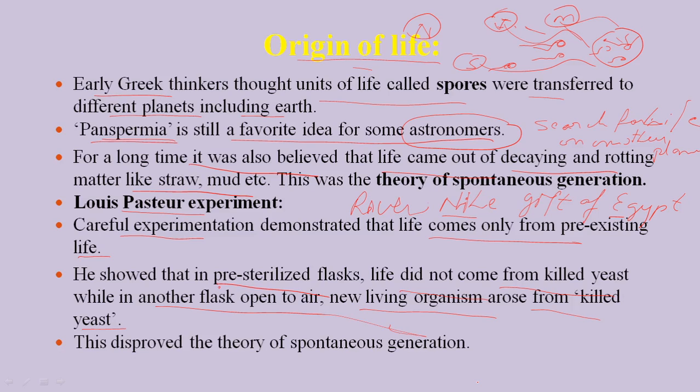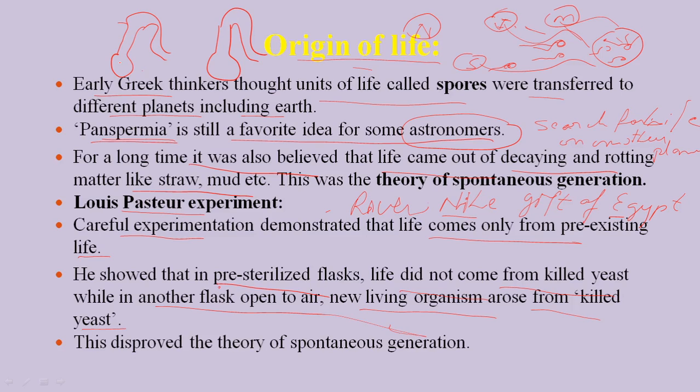Like this. Another flask is also like something like this. And what he did is, he first sterilized this flask, that is, there are no microbes.